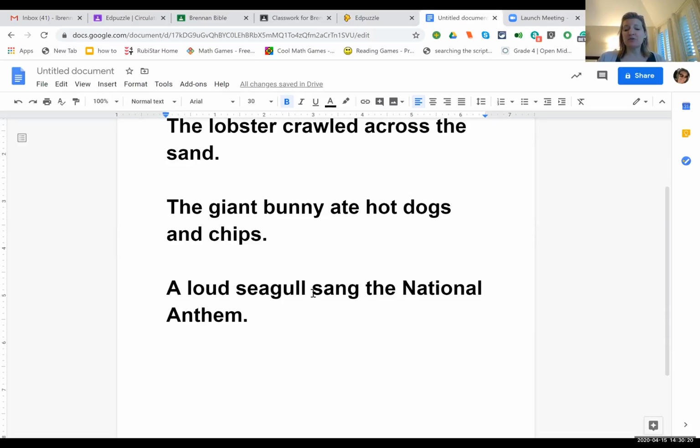We have the seagull being our subject, the who or what that's doing the doing in our sentence. We have the sang, which is the predicate, what the seagull is doing. We have a complete sentence or an independent clause. It can stand all by itself. Now, before we added the subject or the predicate to any of these silly sentences, we had a fragment.